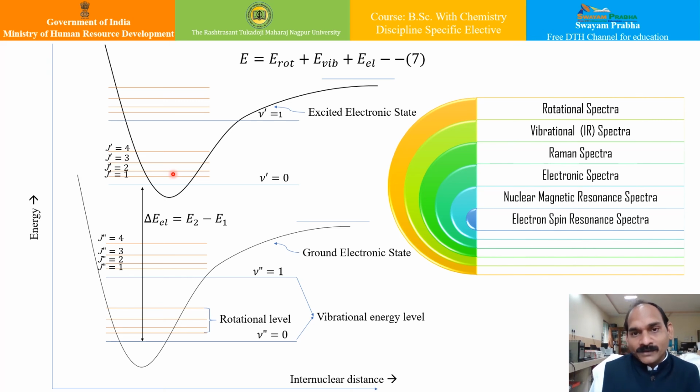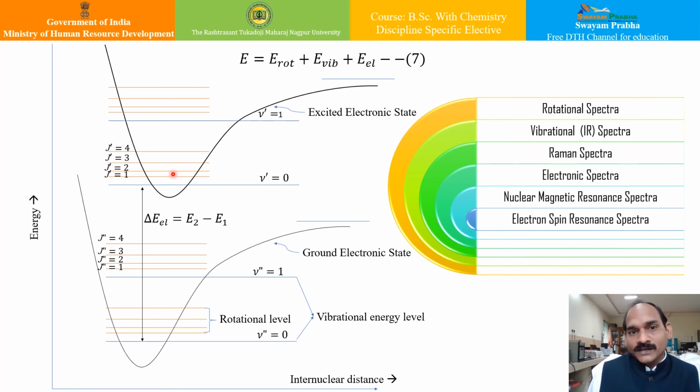For example, if you take the homonuclear diatomic molecules like hydrogen, H2, or chlorine, Cl2, they do not show the microwave spectra due to zero dipole moment. And the heteronuclear diatomic molecules like HF show the microwave spectra.